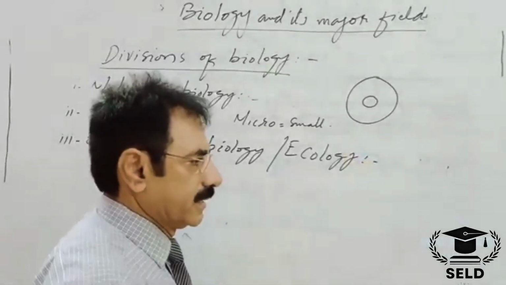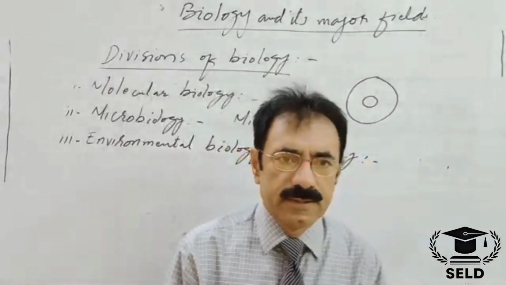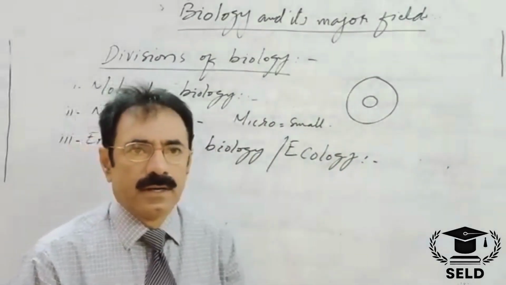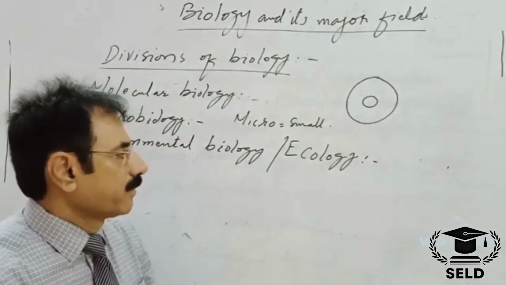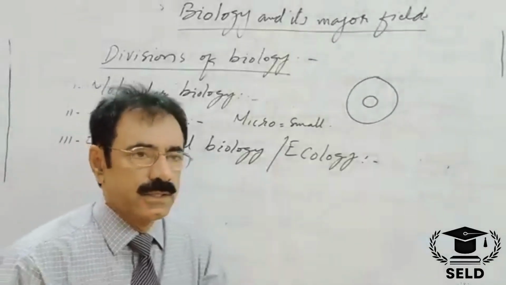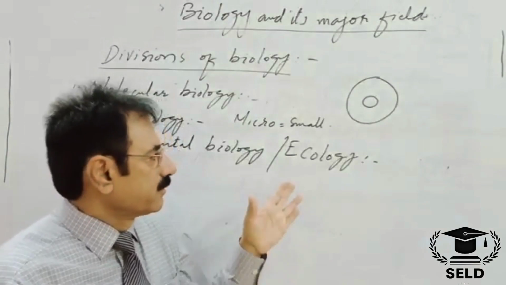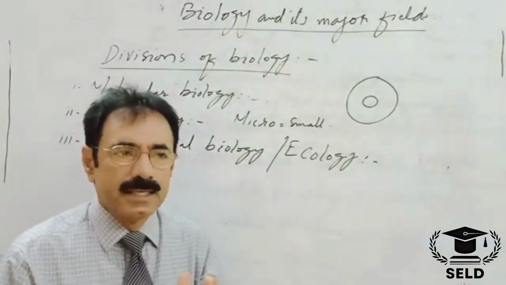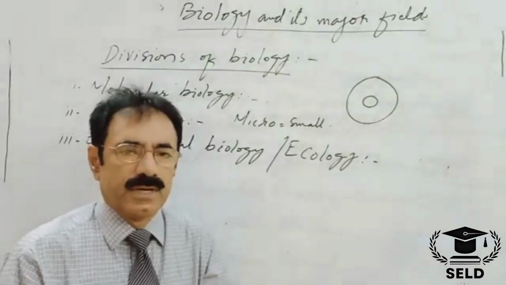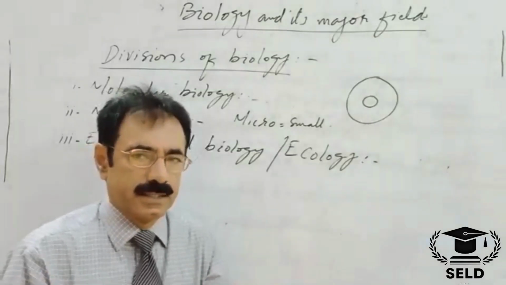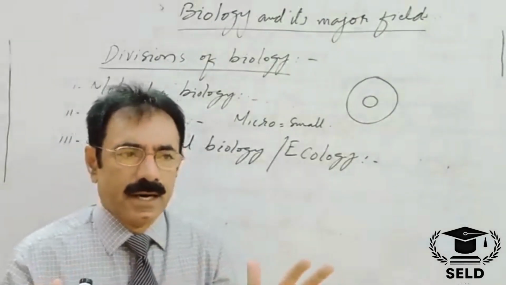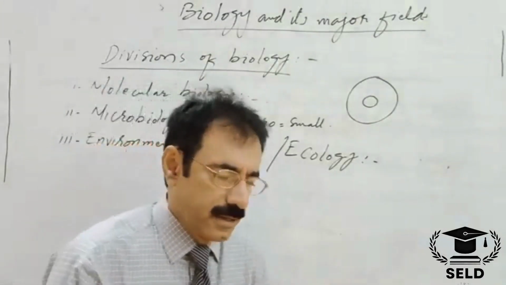Environmental biology is the branch of biology that deals with the study of the environment, or we can say that environmental biology or ecology is the branch of biology that deals with the study of the relationship between organisms and their environment.